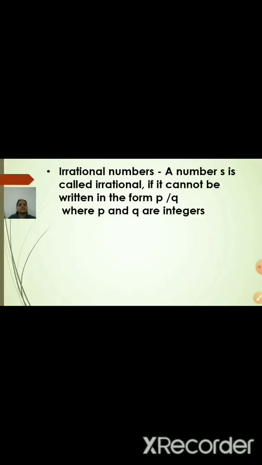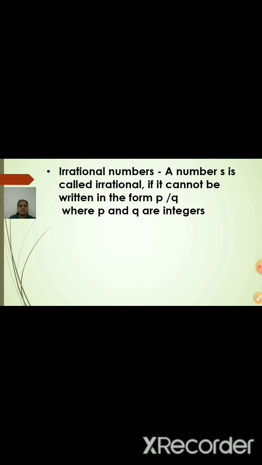Let us see one more definition, the next one, an irrational number. This is a new concept for you. We have done natural numbers, whole numbers, integers, rational numbers. These are all the 4 types of groups in 8th standard. Now let us see the new concept in 9th standard, that is nothing but an irrational number. Now what is the definition for irrational number? A number is called irrational if it cannot be written in the form of p by q, where p and q are integers.